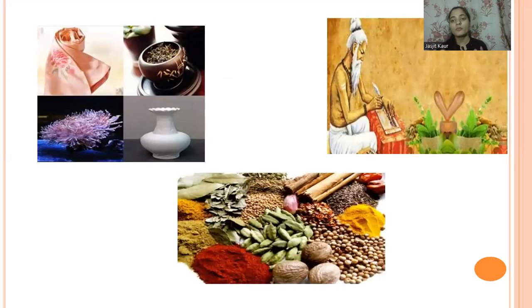Now, moving forward, here I have pasted certain pictures for you. You can take help from these pictures, and you have to tell me what different things are being transferred from one place or from one continent to another continent. We know that there are many things and ideas being transferred. So you have to name those commodities, like which commodities are being transferred from one place to another. You can write your answer simultaneously in the comment section.